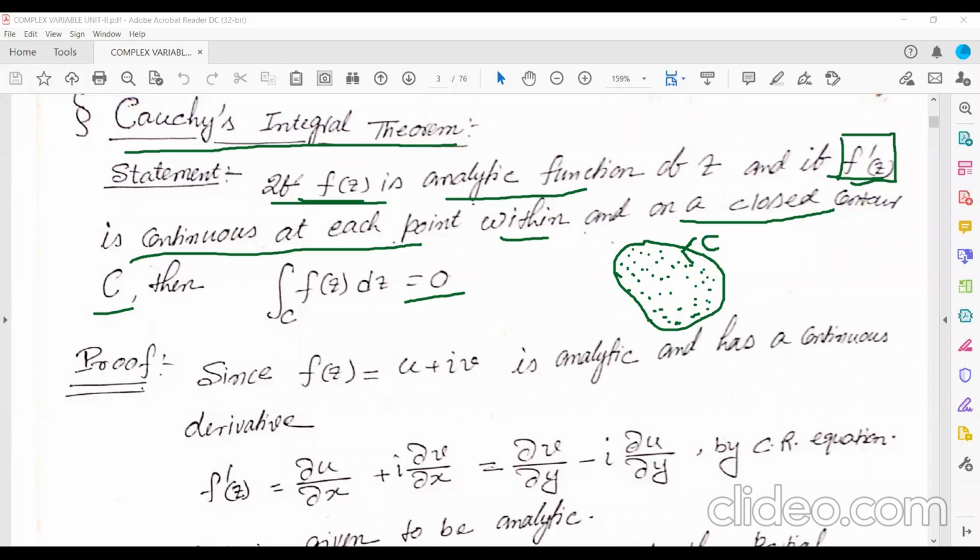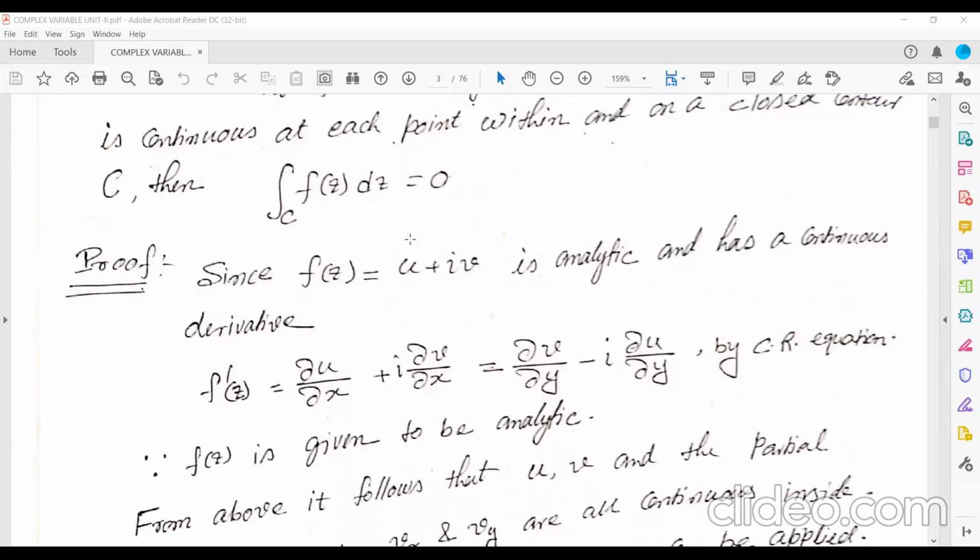So if a function f(z) is an analytic function of z, and its derivative is continuous at each and every point within and on the closed region, closed, not open, then the integration over this region must be equal to 0. So let us prove it. How will you prove it?